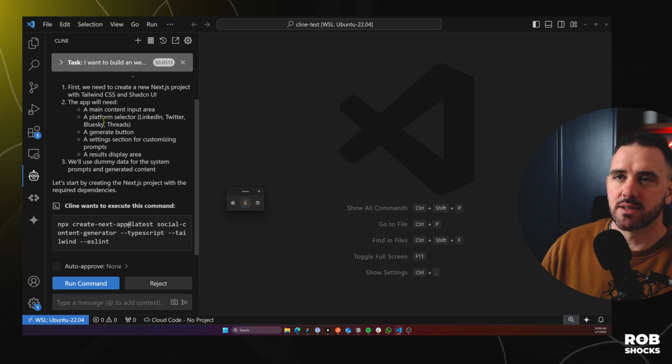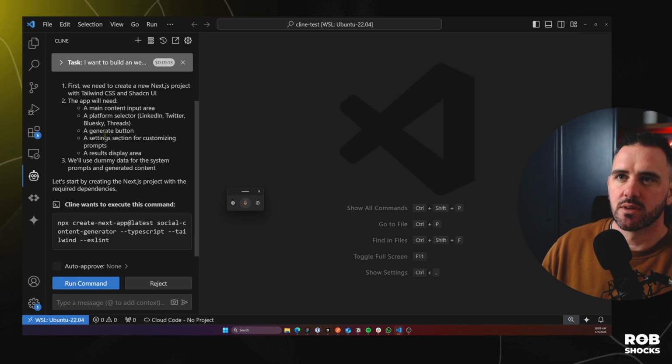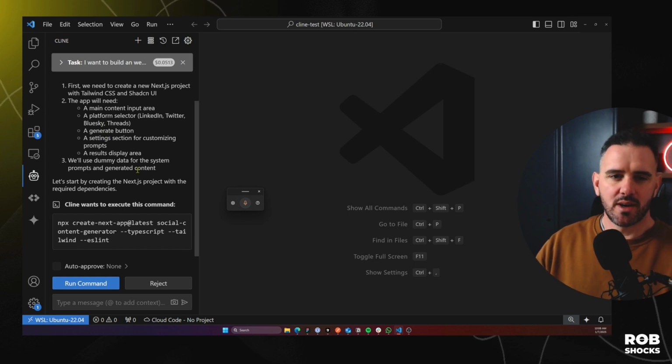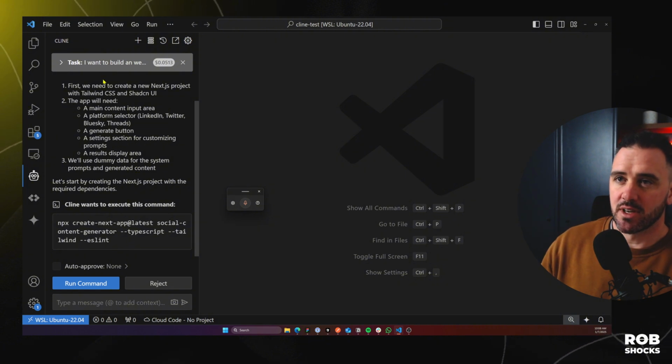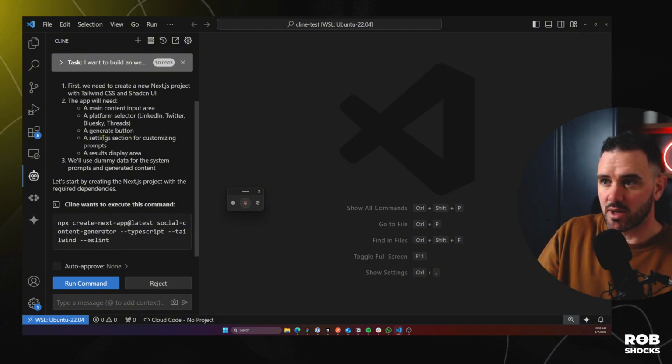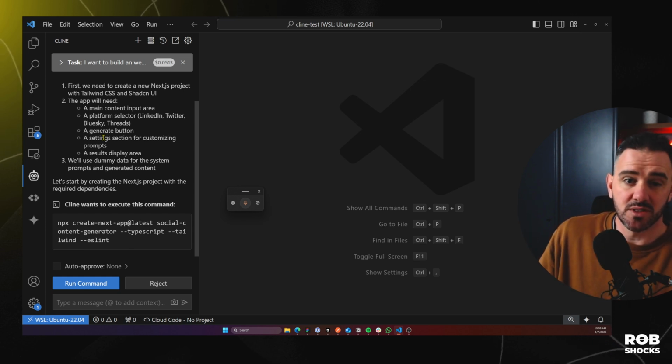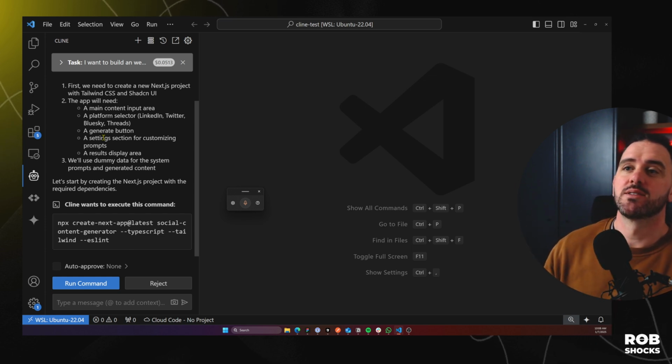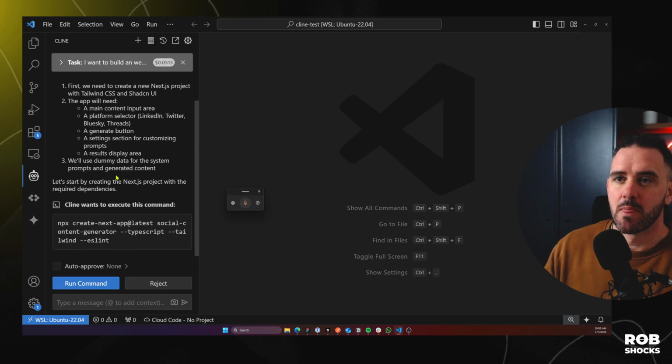The app will need a main content input. Great. So I think the kind of language and text that they're using here is quite familiar because it's using Claude Sonnet. Claude Sonnet is what I would use with the other tools as well. It's just the best at coding. So this already feels quite familiar. TypeScript, Tailwind, ESLint. Okay, cool. Let's just run the command.